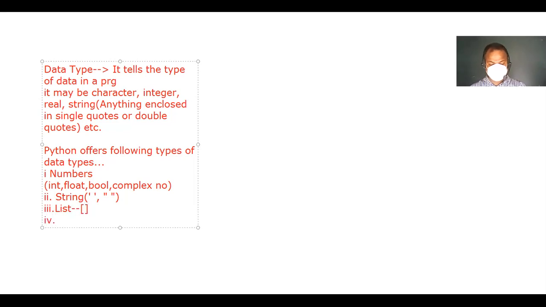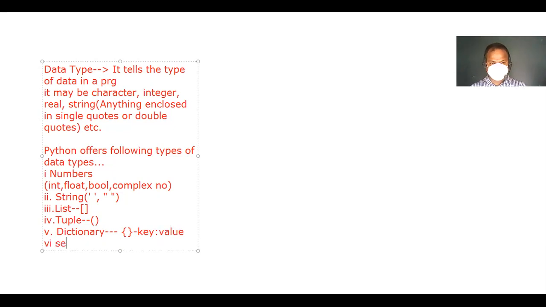And the next one is tuple: a sequence of values enclosed in parentheses, also comma separated values. And next we will see the dictionary. It is an unordered and indexed sequence, enclosed in curly braces, having values in the form of key, colon sign, and value.